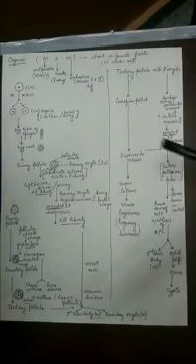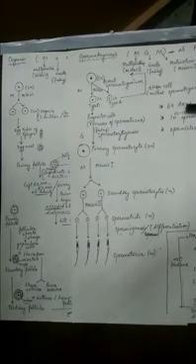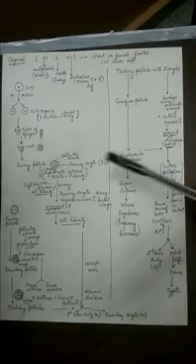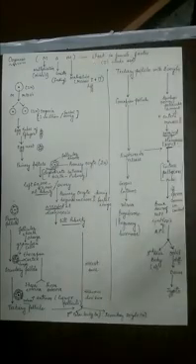Next difference: oogenesis starts early, and the formation of a mature egg requires years because it starts in the fetal stage and has to wait till puberty. But the process of spermatogenesis, we learned in the last classes, is finished in 64 days. Generally one egg is released every month, whereas millions of sperms are released. So there are many differences.